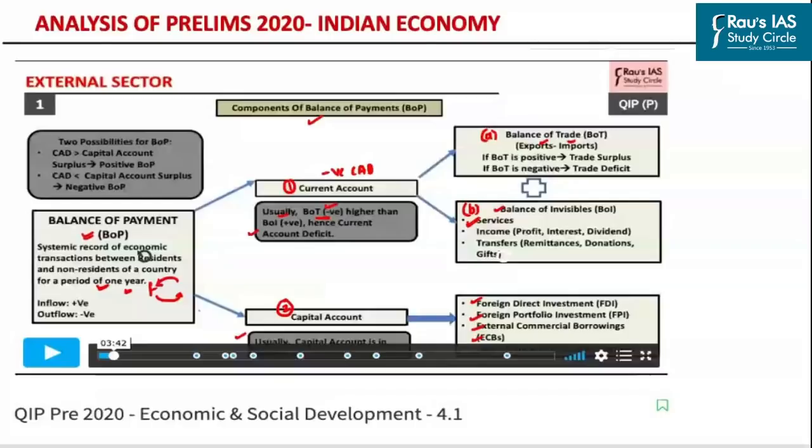The capital account, usually in case of India, is in surplus. This is on account of the fact that India has been able to attract a large amount of foreign direct investment as well as foreign portfolio investment. So this information alone was sufficient to answer the question that was asked in Prelims 2020.